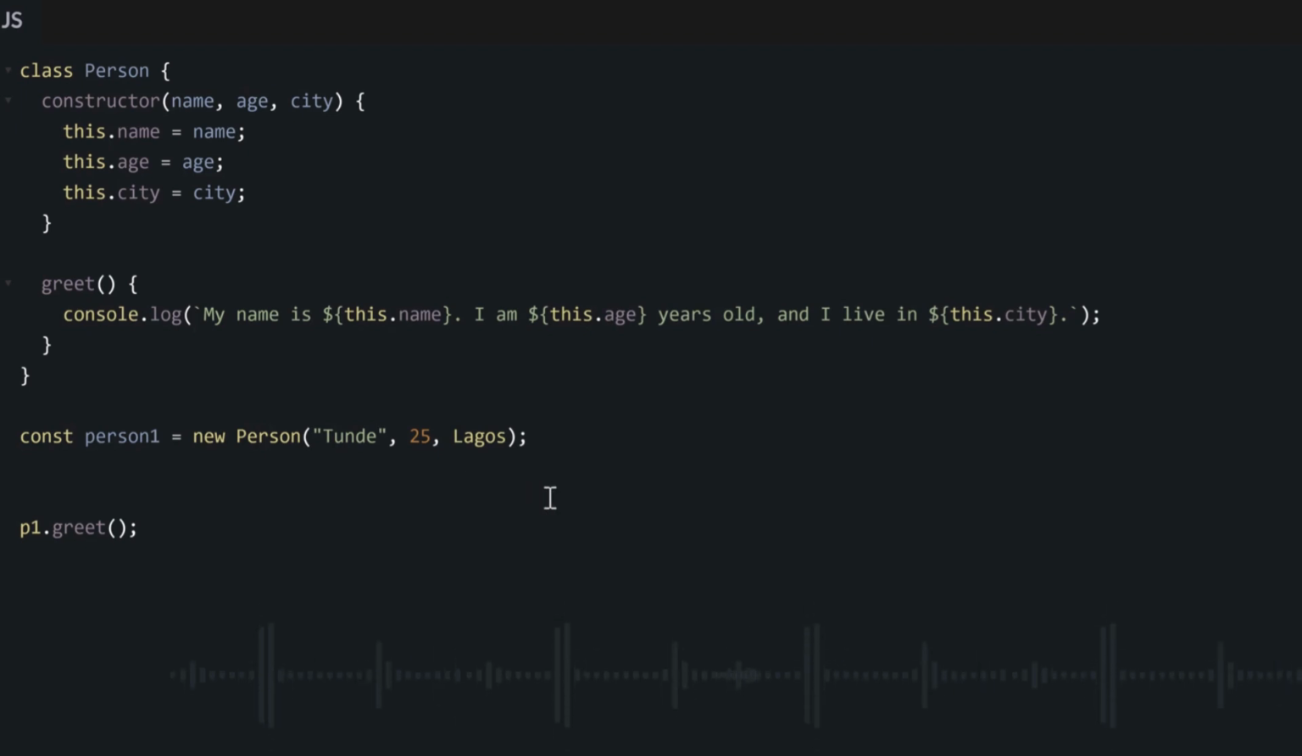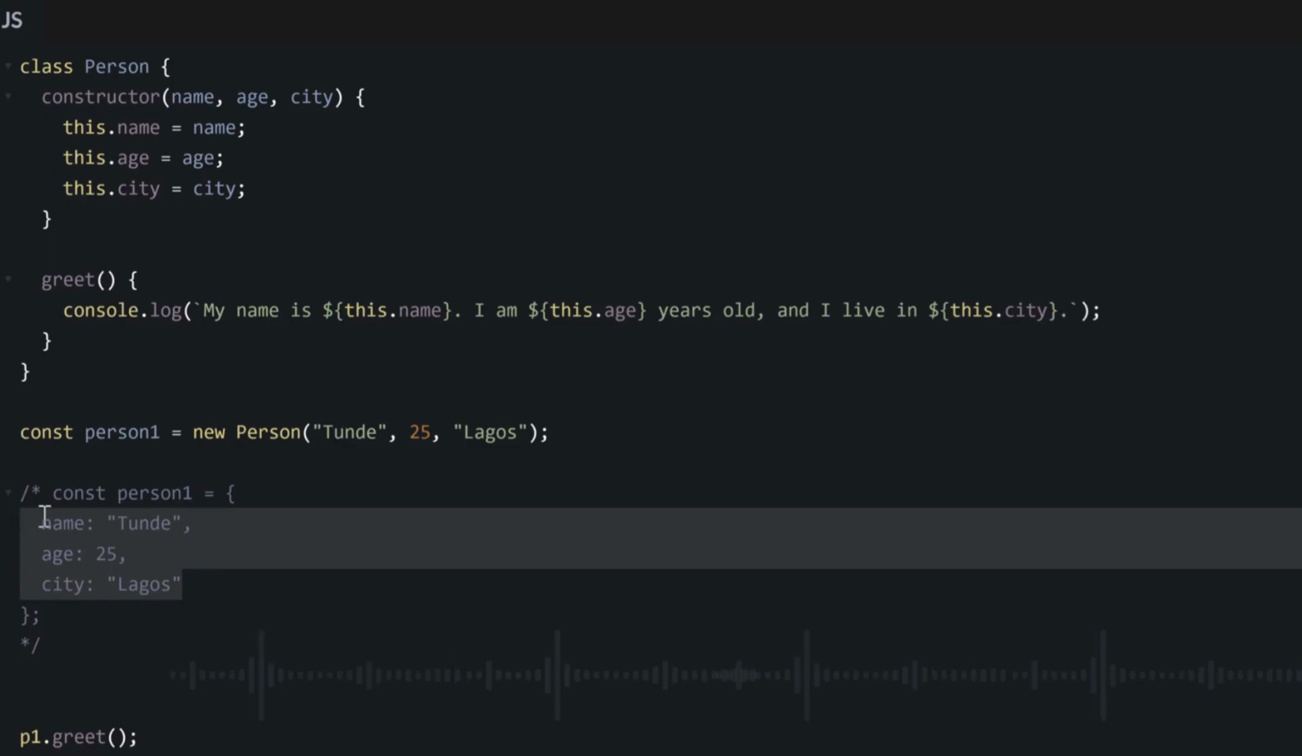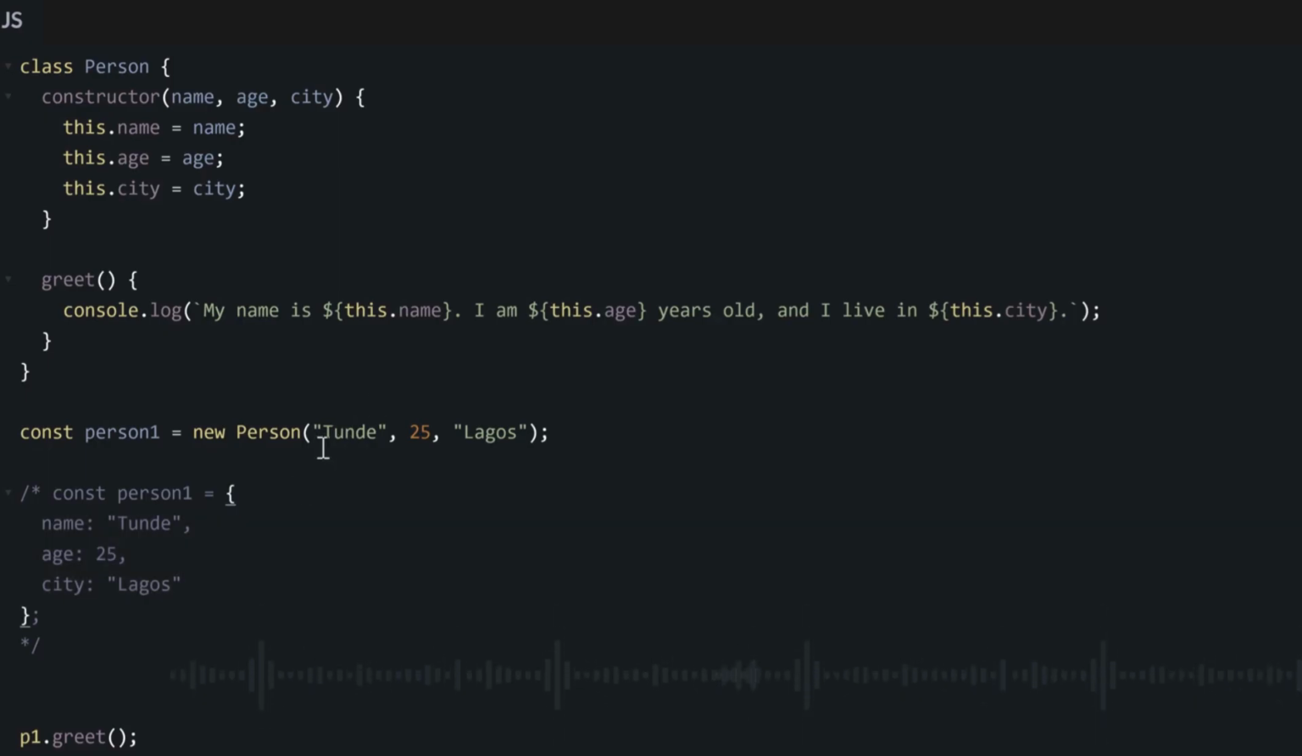So automatically we have created a new object called person 1. And now if we console log this person 1, we will see that the data inside looks like this. All of these key value pairs, we have created them easily with just this single line of code, thanks to our class and the constructor function that we already wrote here.